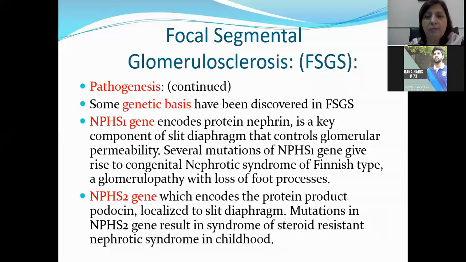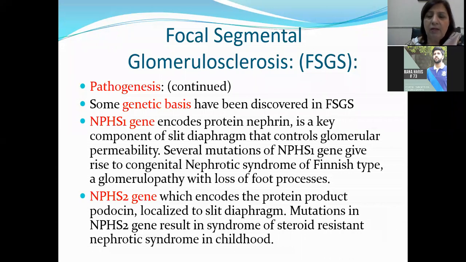Nephrin is a protein which is present in the glomerular slit diaphragm, and it controls glomerular permeability. Its loss can give rise to congenital nephrotic syndrome of the Finnish type. Finnish type is a variety of nephrotic syndrome. The NPHS2 gene encodes the protein product podocin. Podocin is also localized in the slit diaphragm. Mutation in the NPHS2 gene can result in steroid-resistant nephrotic syndrome in childhood.